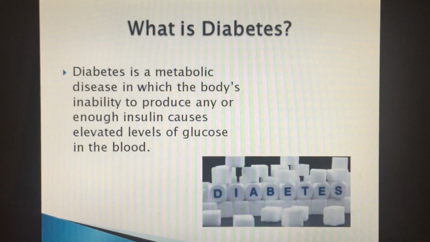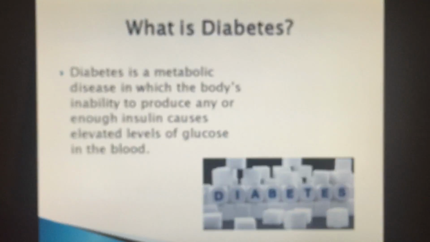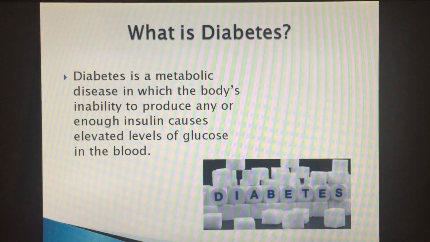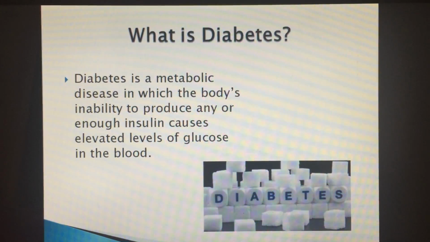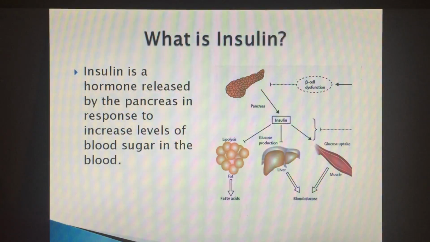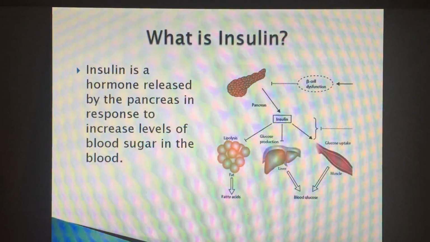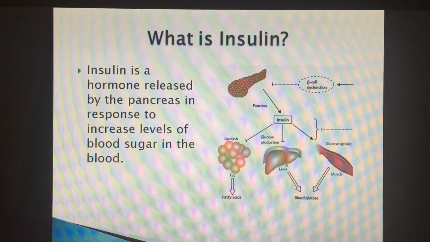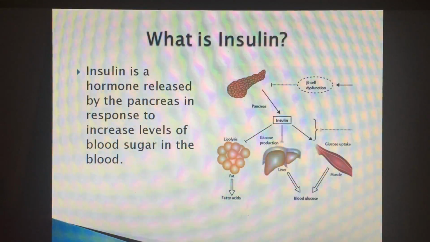What is diabetes? Diabetes is a metabolic disease in which the body's inability to produce any or enough insulin causes elevated levels of glucose in the blood. What is insulin? Insulin is a hormone released by the pancreas in response to increased levels of blood sugar in the blood.